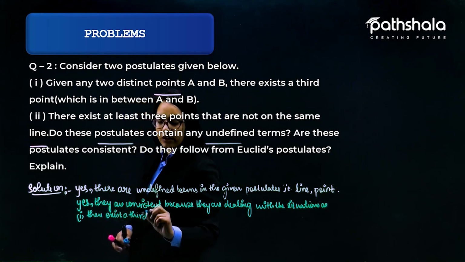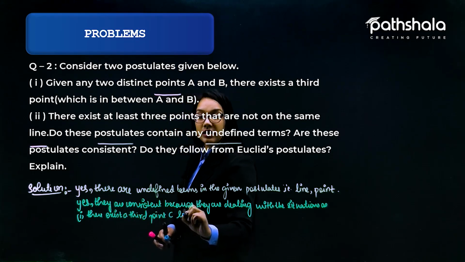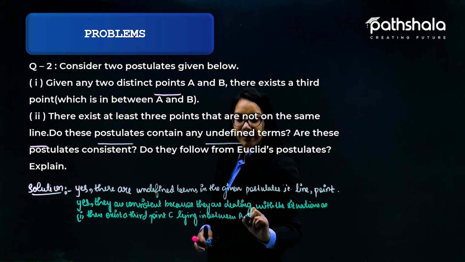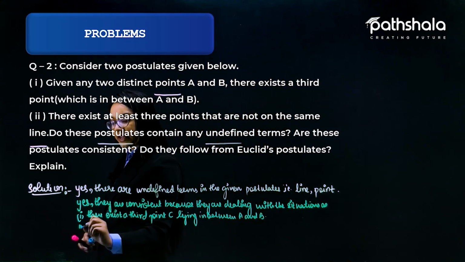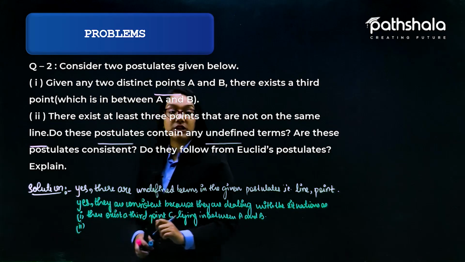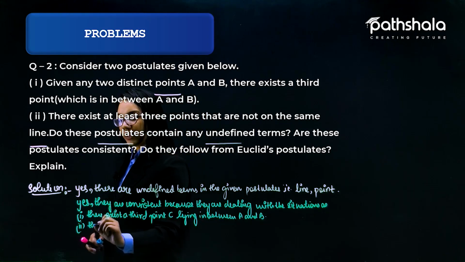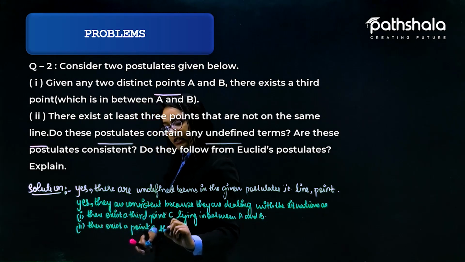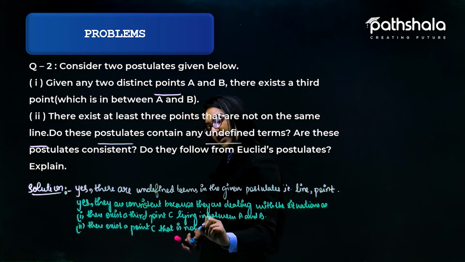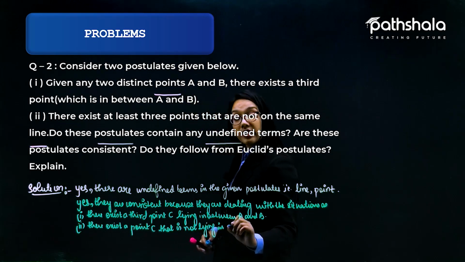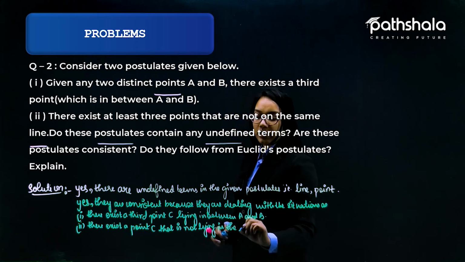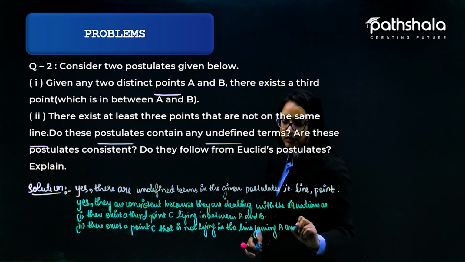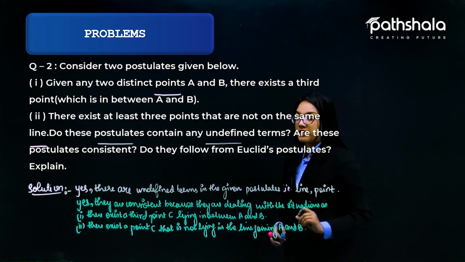So there exists a third point C lying in between A and B. Furthermore, the second says there exist at least 3 points that are not on the same line, meaning there exists a point C that is not lying in the line joining A and B. So this is the answer for the second part.